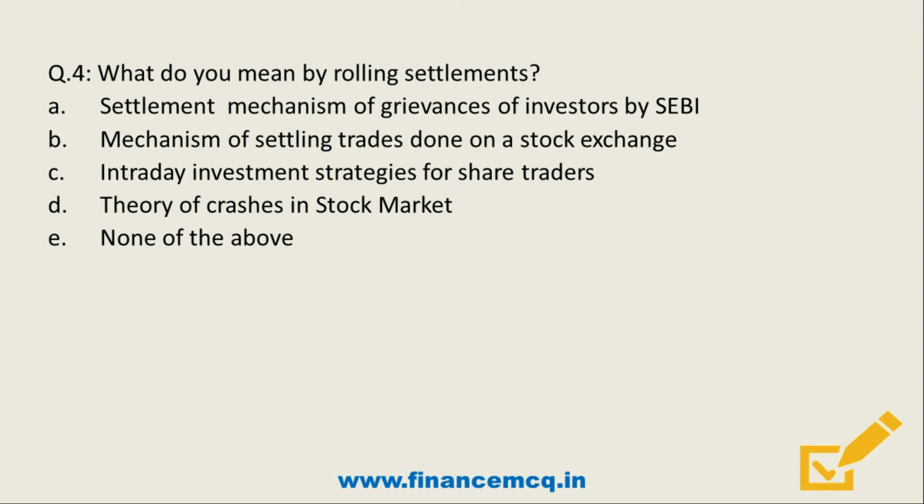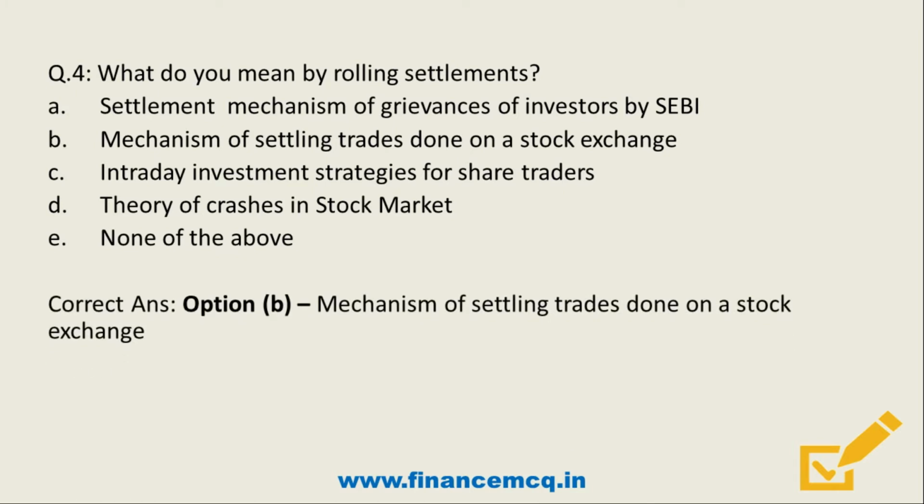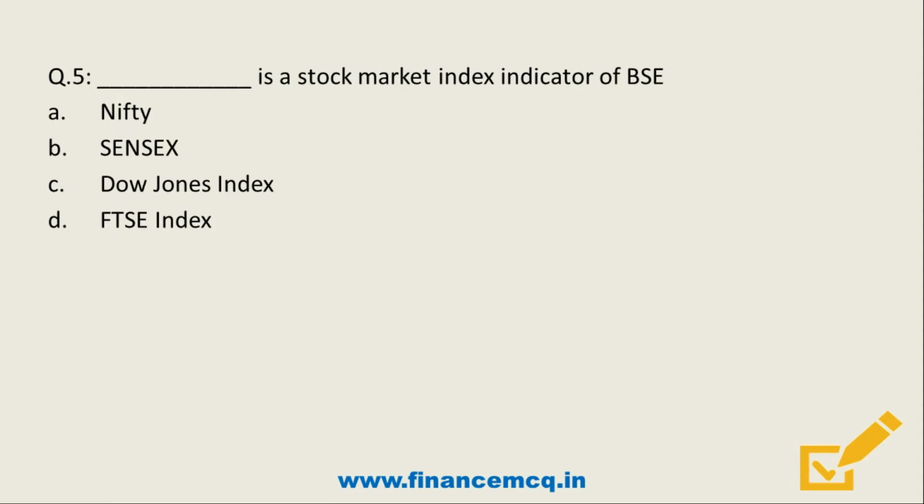Question number 4. What do you mean by rolling settlements? A. Settlement mechanism of grievances of investors by SEBI. B. Mechanism of settling trades done on a stock exchange. C. Intraday investment strategies for share traders. D. Theory of crashes in stock market. E. None of the above. Yes, so what's the correct answer? It's option B, mechanism of settling trades done on a stock exchange. Friends, usually trading settlements take place in T plus 2 days. So remember this point.